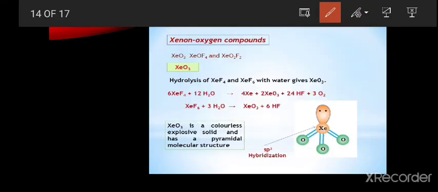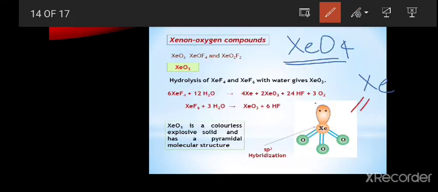Next one is XeO4. This is also similar to xenon trioxide. Instead of a lone pair, this xenon tetroxide has 4 oxygens.